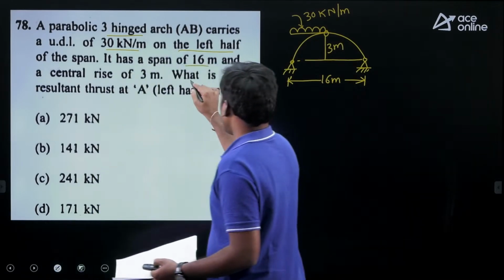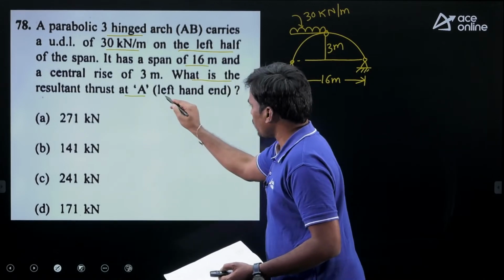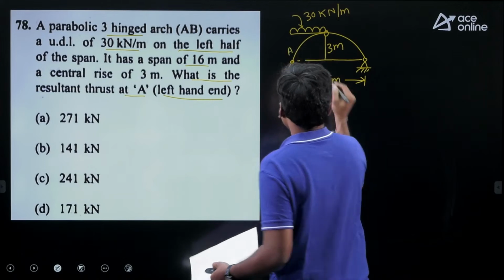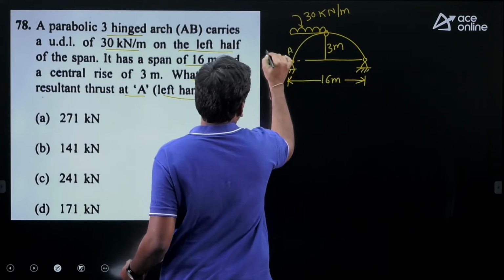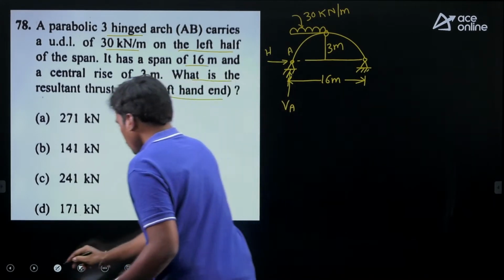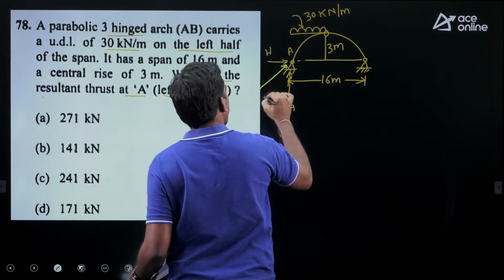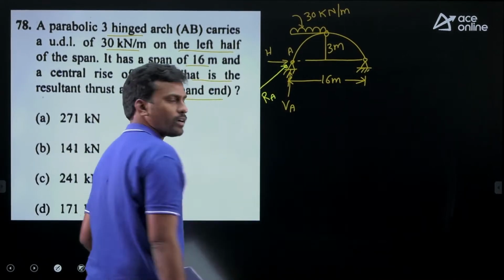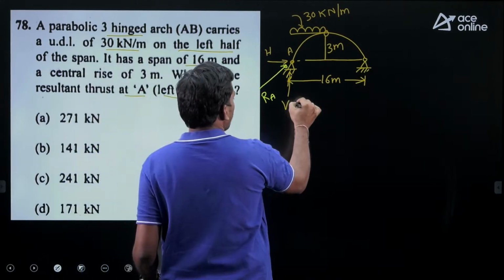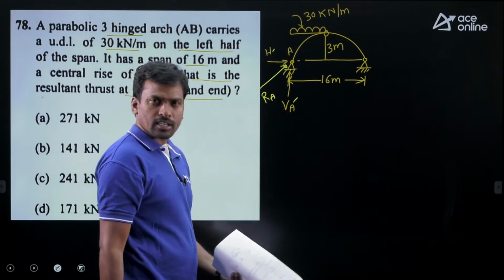Okay, and asking what is the resultant thrust at support A. Clearly mention left end A. Okay, this is nothing but support A. So here two reactions will develop, horizontal reaction and vertical reaction VA. But he is asking resultant reaction. Here resultant reaction is, for example, RA. We have to find the reaction RA. How to find the reaction RA? Just after knowing vertical reaction VA and horizontal reaction, then we can find the resultant reaction RA, right?